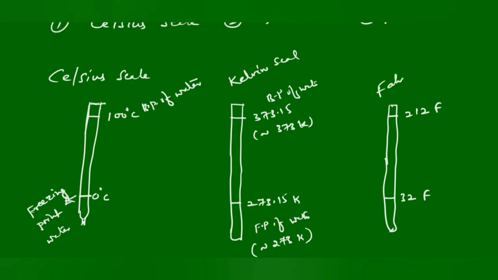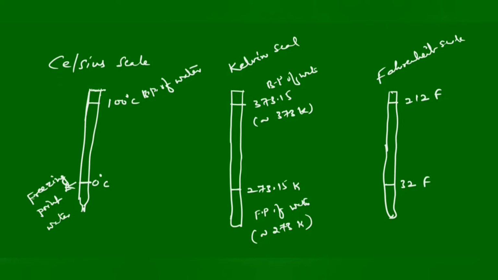That is the Fahrenheit scale. So these are the three types of scales and their values. The minimum value for Celsius scale is 0 degrees and maximum 100 degrees Celsius. In Kelvin scale we have 273 and maximum 373. In Fahrenheit scale, 32 and 212.